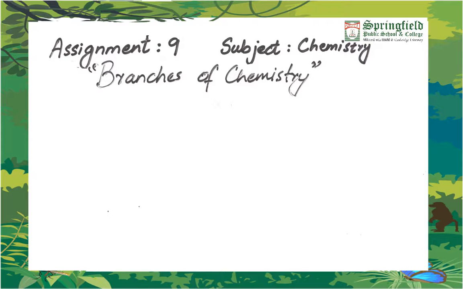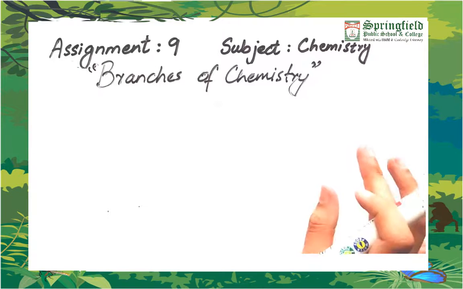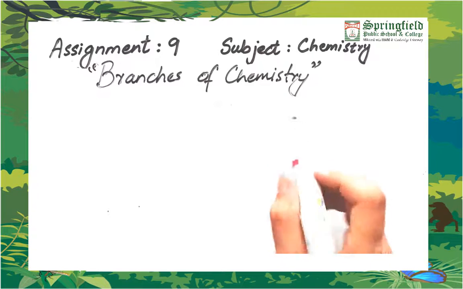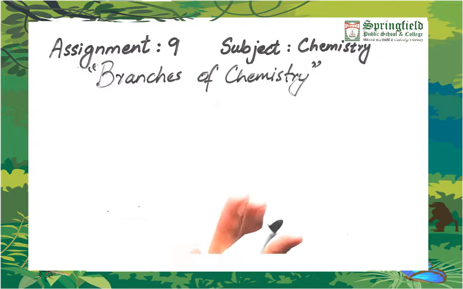You know that science is a very vast discipline, and we divide it and categorize it for our convenience so that we can study a particular nature or particular feature about an element or a matter in a better way. So that's why we have divided chemistry into 8 major branches.